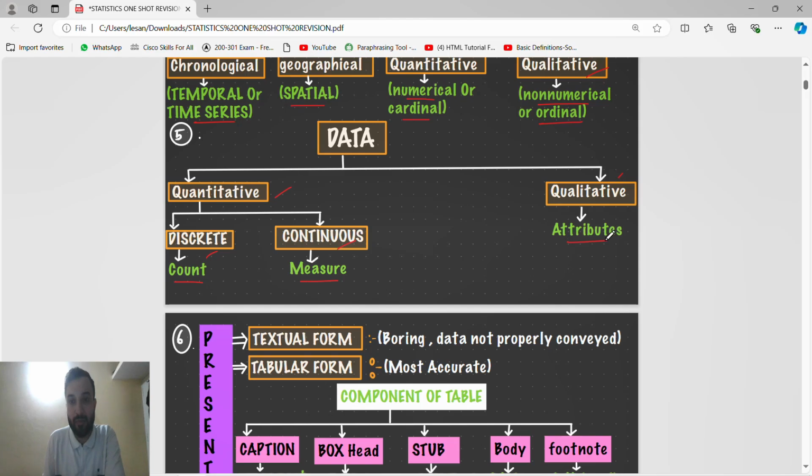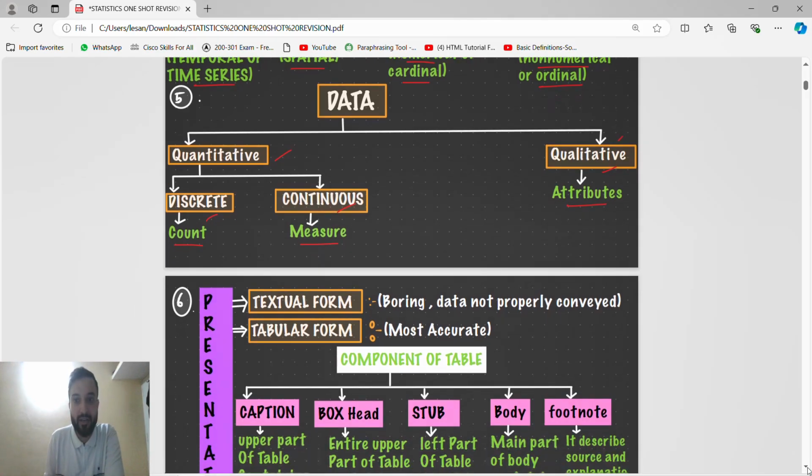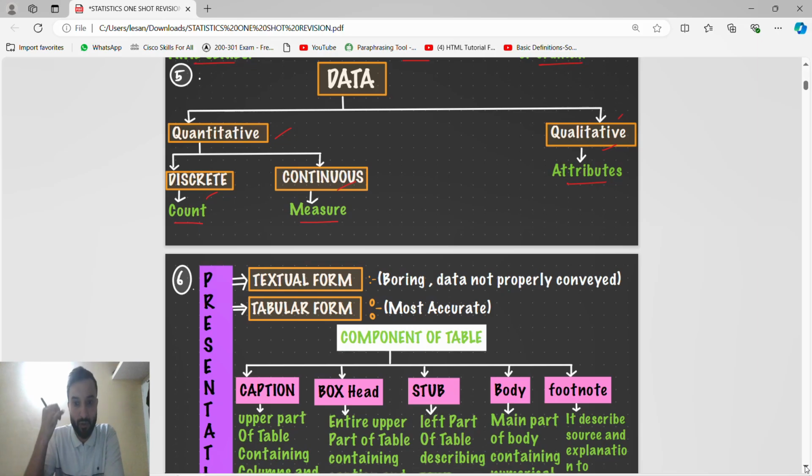If it is attributes, like the color of skin, that is qualitative. So attributes means qualitative. If the data is counting, it is discrete. If you are measuring it, it is continuous.